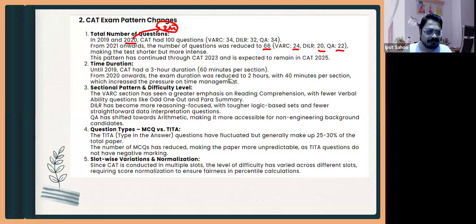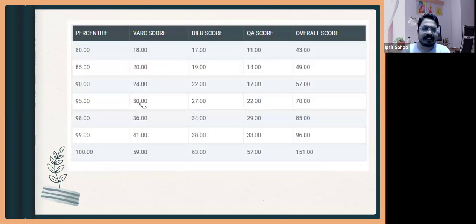In your questions, you will get both multiple choice as well as TITA questions, that is, type in the answer questions. Now we'll look at the next slide. This is the score versus percentile in various sections, for 2024. This is what the cutoff was in 2024: how much score gives how much percentile across the sections.